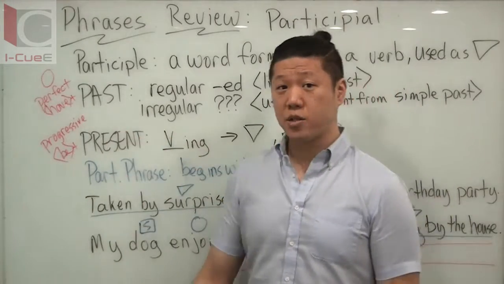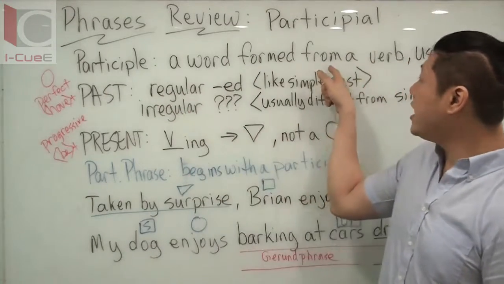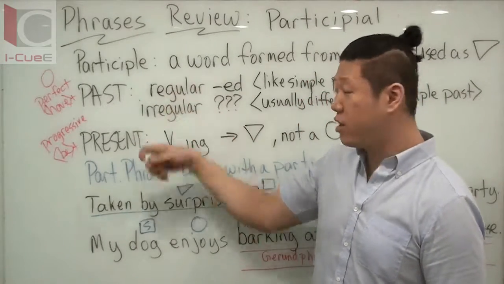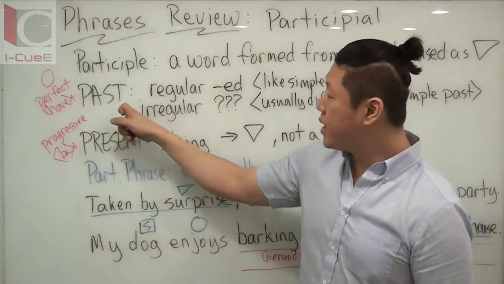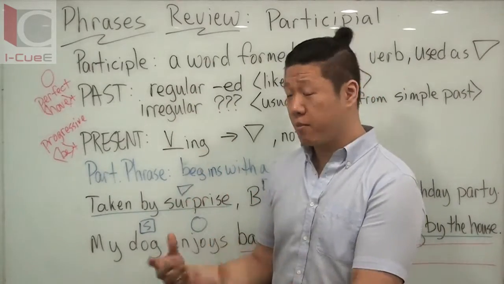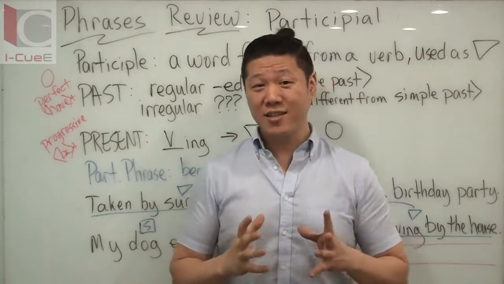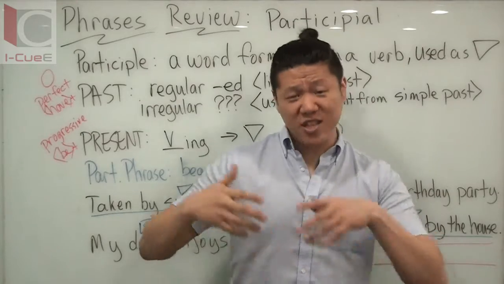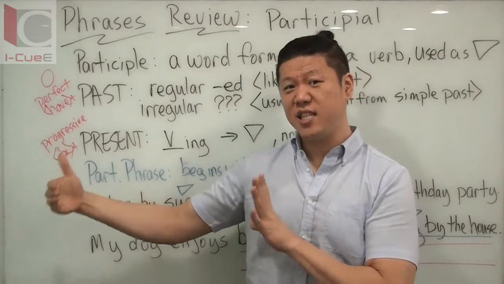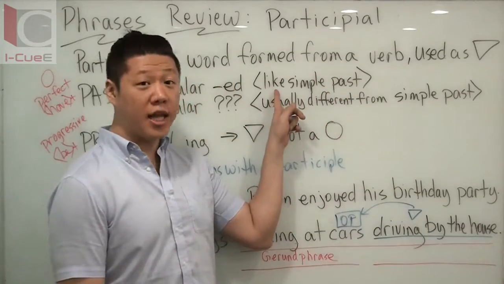When we talk about the past participle, this one is a little bit tricky because we have regular and irregular verbs because we're taking the form from a verb. But if it's a present participle, it doesn't matter regular, irregular, it's just going to be verb ing. But because it's the past participle, it does matter if it's a regular verb or irregular verb. A regular verb, there's only two forms of the verb you have to remember. We have the simple present, let's say play. And then we have the simple past, played, ed. But then the past participle is still going to be played, ed. The simple past and the past participle look the same.